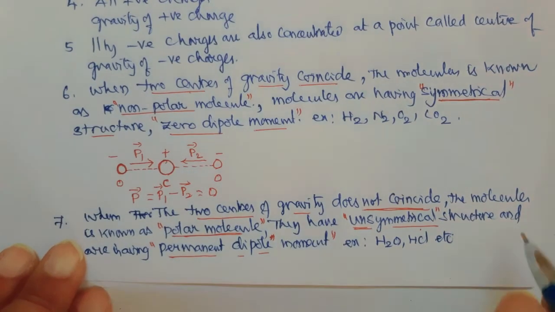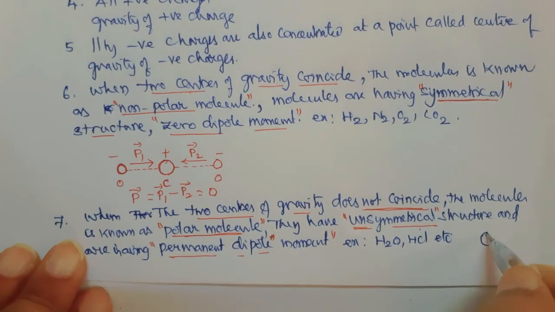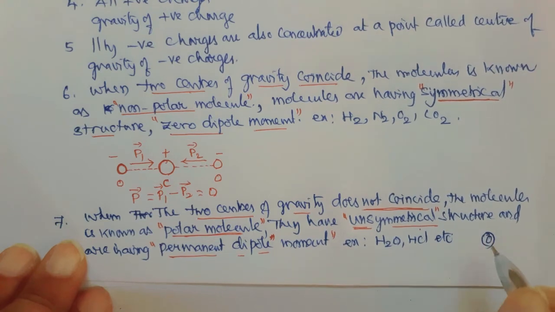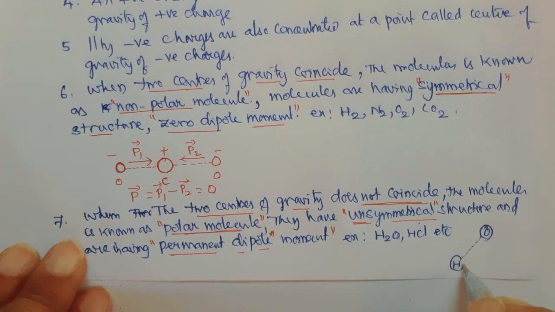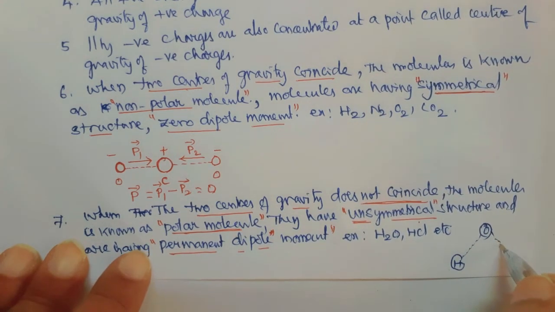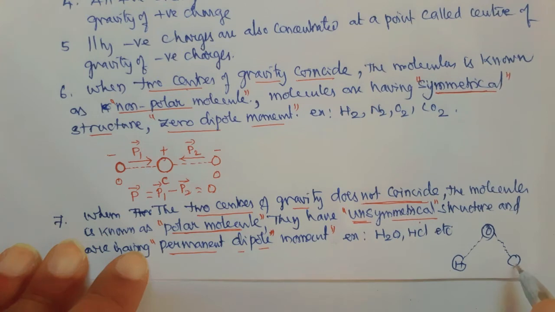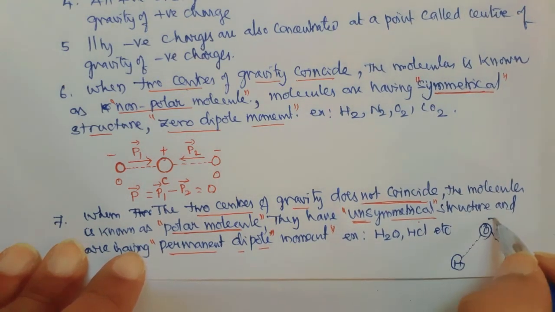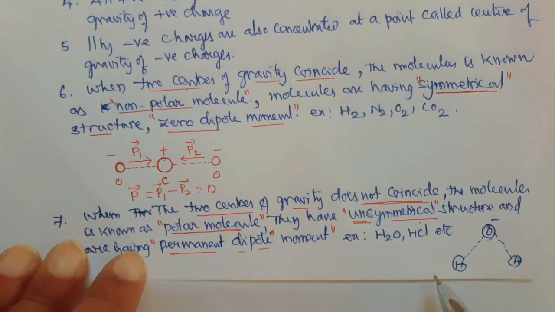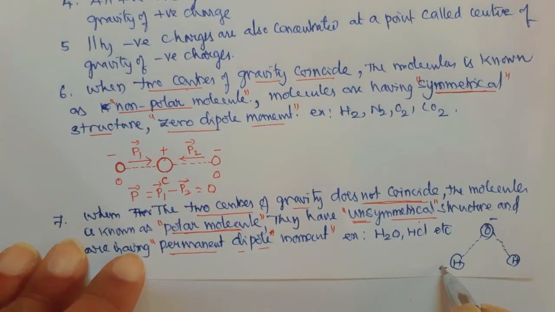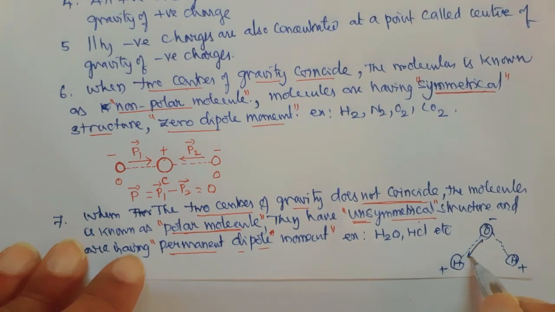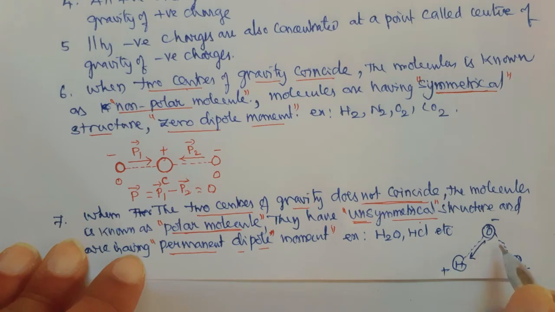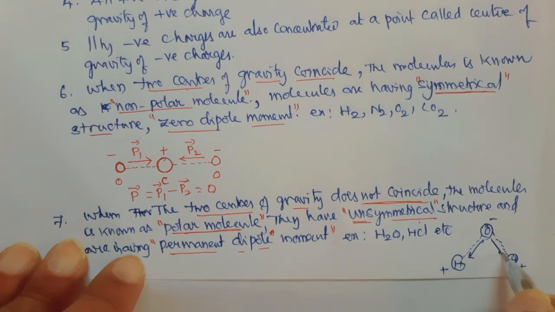For example, this is an oxygen and this is a hydrogen and this is the second hydrogen. This is a negative charge and this is a positive charge. The dipole moment is directed from the negative to the positive charge on each side.